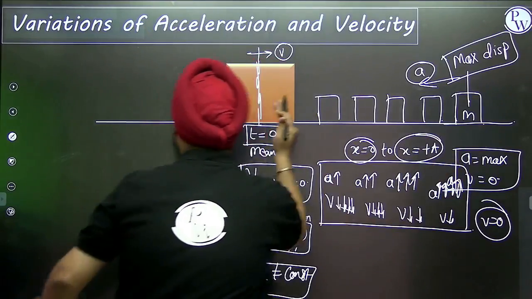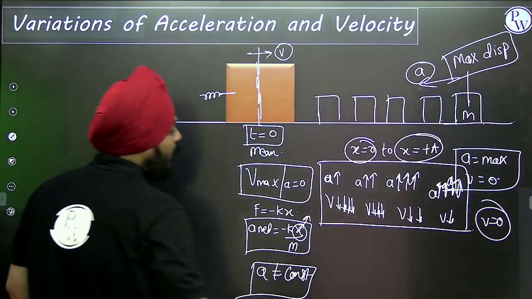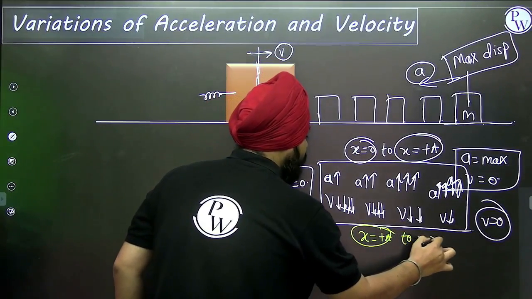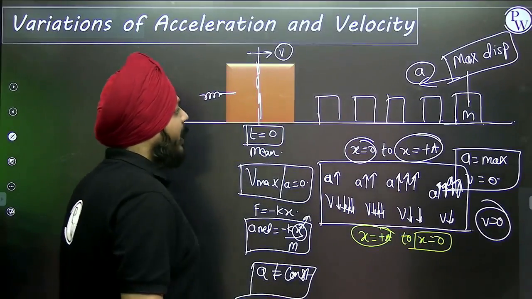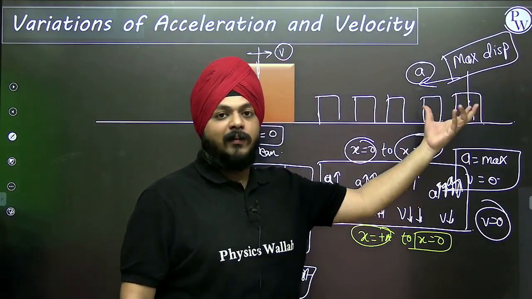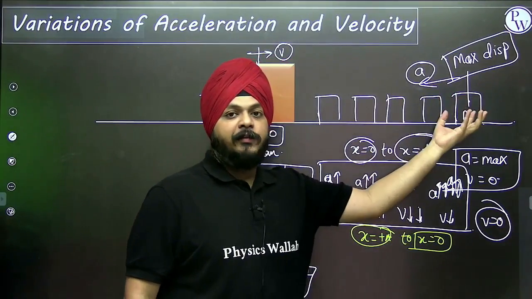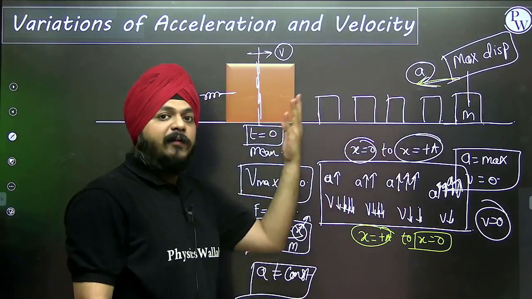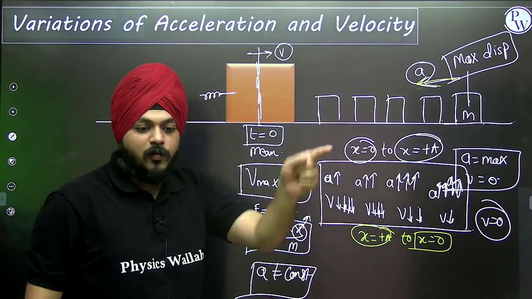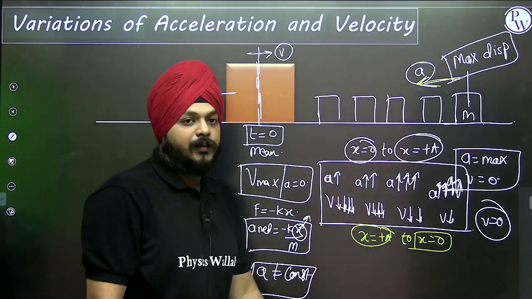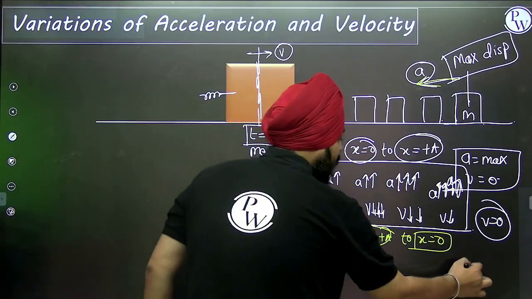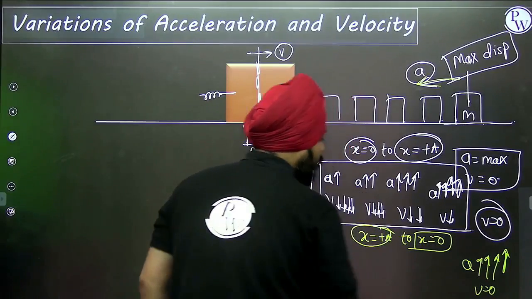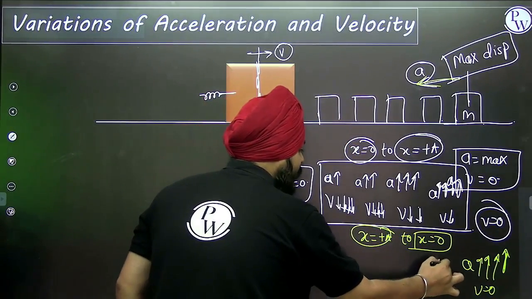Now, let's move back and come back to the mean position. Now we are moving from x equal to positive a to x equal to 0. What will happen? At this point, potential energy is maximum. The velocity of the particle is 0, but acceleration is maximum and also acting towards the center. So it will force this particle to come back to its original position, that is the mean position. The acceleration is maximum, 4 arrows. Velocity is 0. Slowly acceleration is going to decrease.